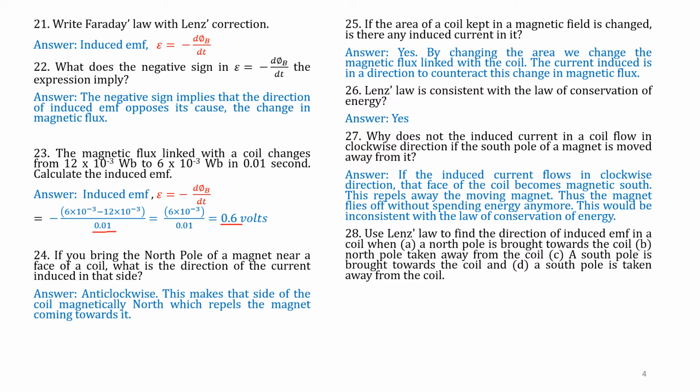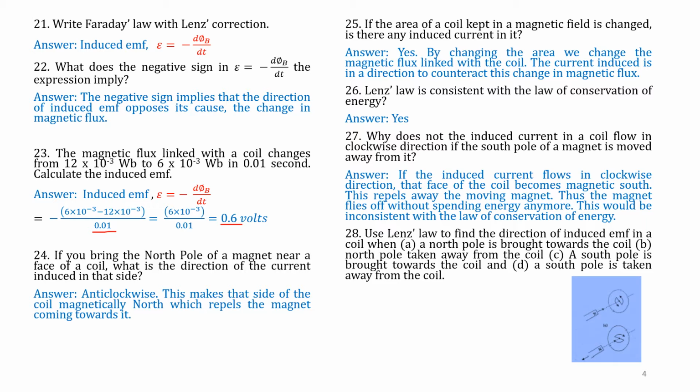D. A south pole is taken away from the coil. So, we have to find the direction of the induced EMF when we are bringing a north pole near it and taking away the north pole. And in the other two cases, a south pole is brought near the coil and it is taken away. What happens? Let us see.